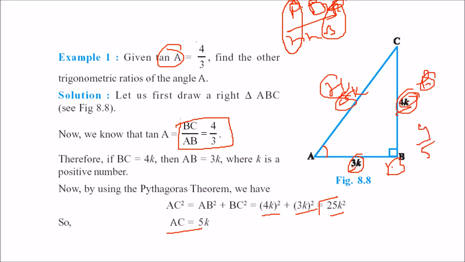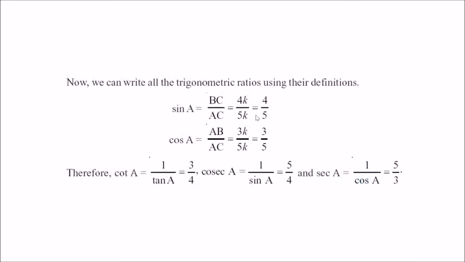Cos is base by hypotenuse. Base is 3k, hypotenuse is 5k. So 3 by 5 is your cos. This is how you get sine A as 4 by 5 and cos A as 3 by 5. And you can always find out cot, cosec and sec, because they are of course the reciprocals of tan, sine and cos.